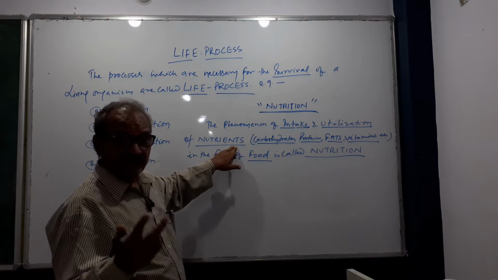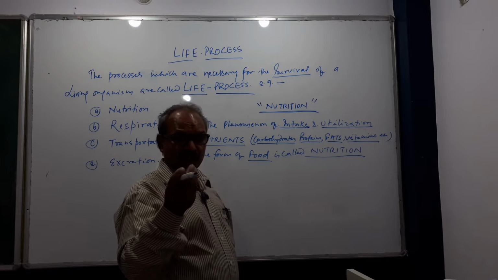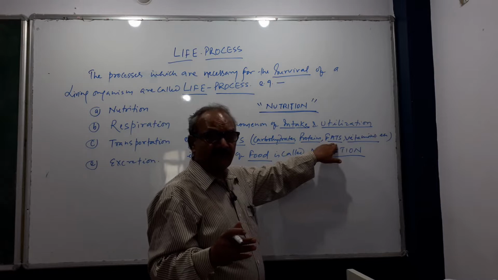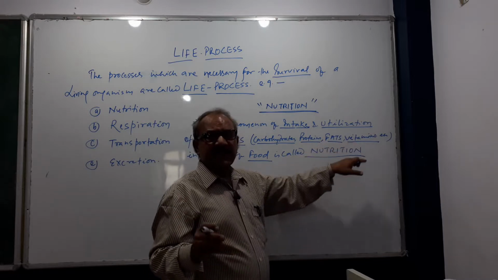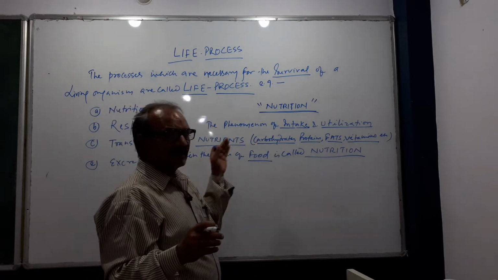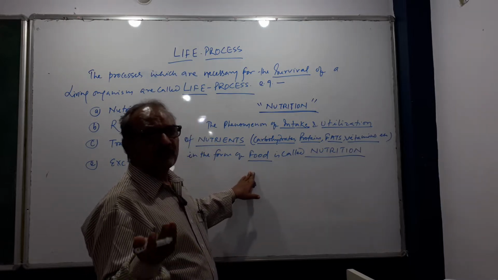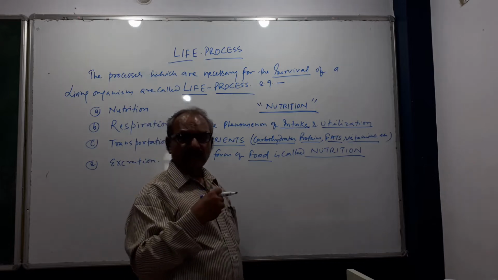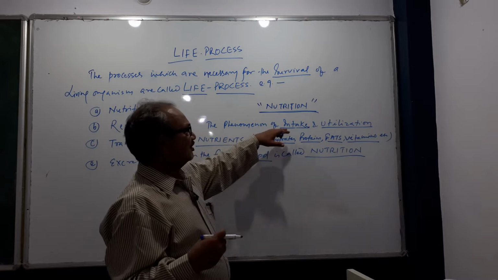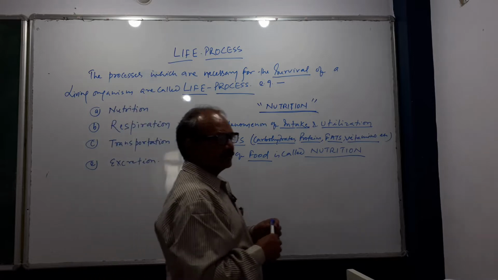Which type of nutrients? We have two kinds, macro and micro. Macronutrients, which we need in large quantity, like carbohydrates, proteins and fats, and micronutrients, vitamins and minerals, etc. So the phenomenon of intake and utilization of nutrients in the form of food is called nutrition, right?